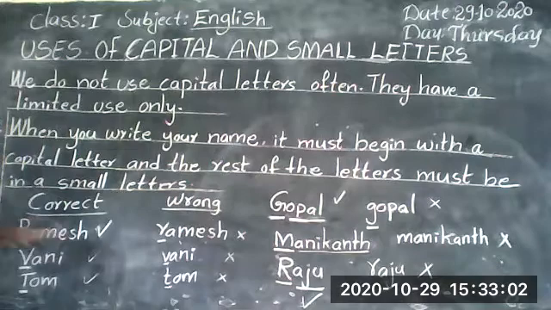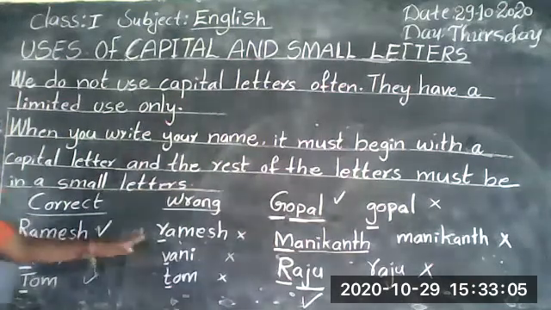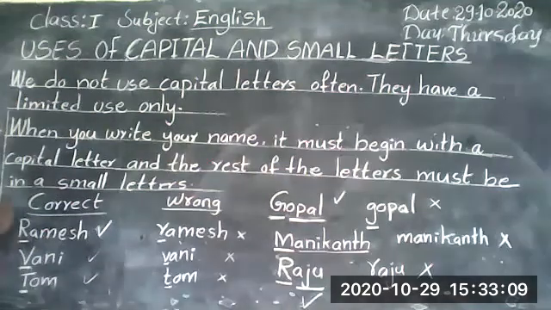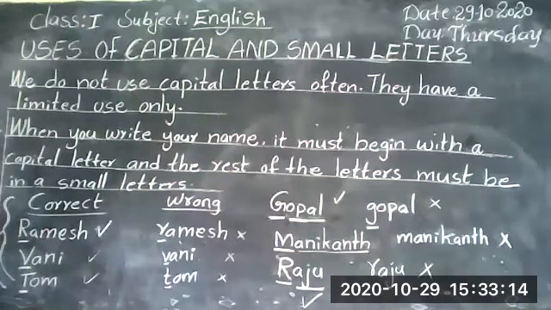Please copy these words, here to here. Write these names only, children.